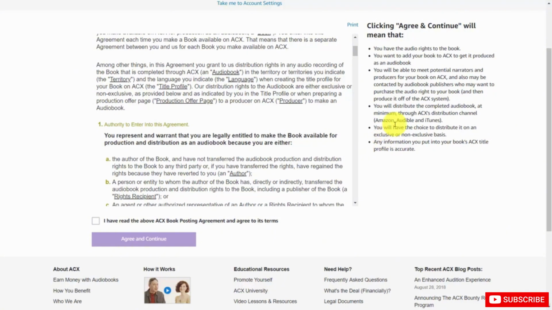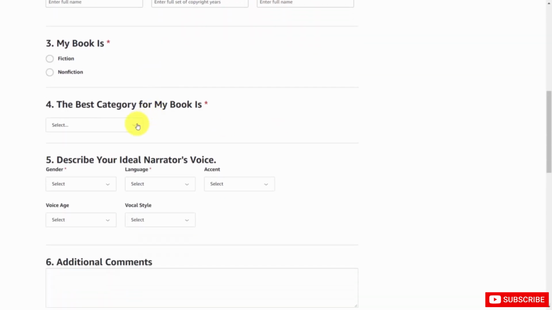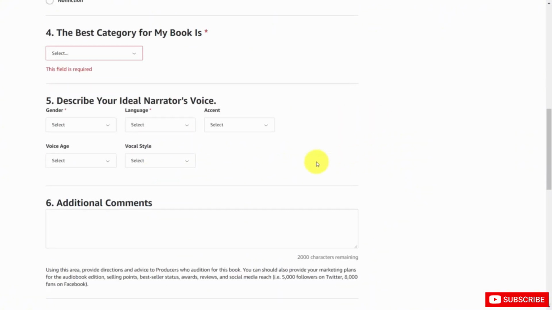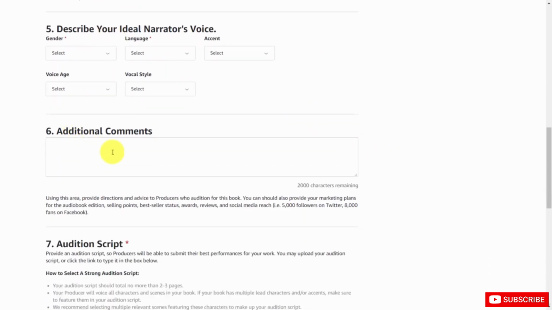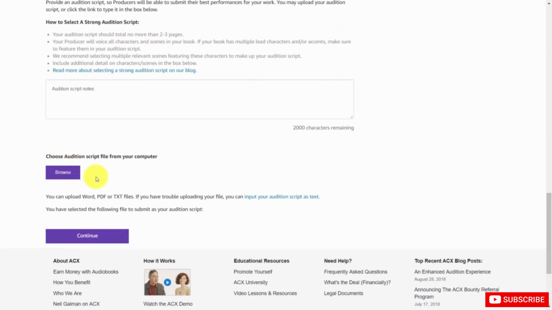And once you've read and agree, you're going to click the "You've read" statement, and then you're going to click Agree and Continue. Now, required, you're going to need to write in your name, the copyright years, and then the audio copyright owner. You'll then need to categorize your book as fiction or nonfiction. You'll determine the best category, and then you'll determine what your ideal narrator's voice should be. Any additional comments you'll write in this area. And then what you'll need to do is upload an audition script so that the people who are going to be auditioning will read something and you can make an assessment as to whether or not that's the person that you want to work with.